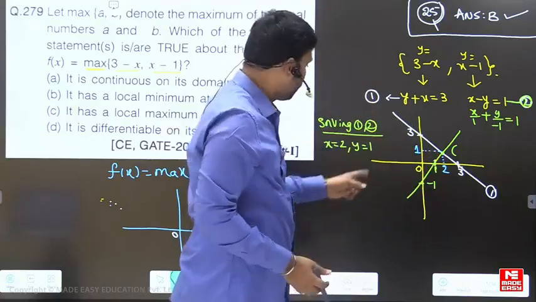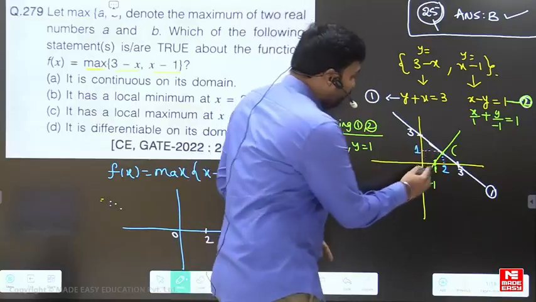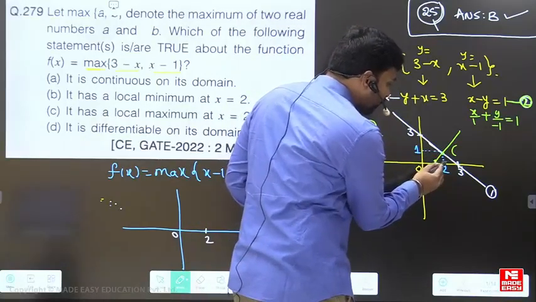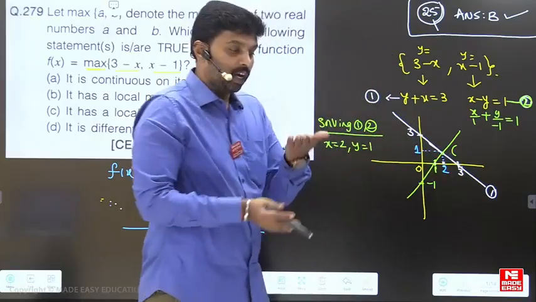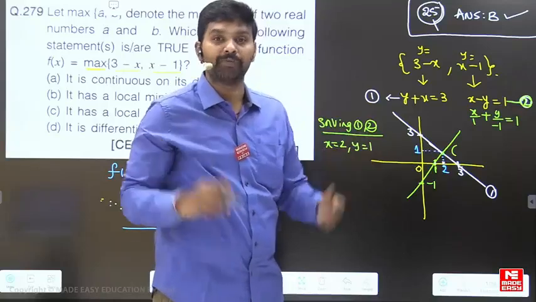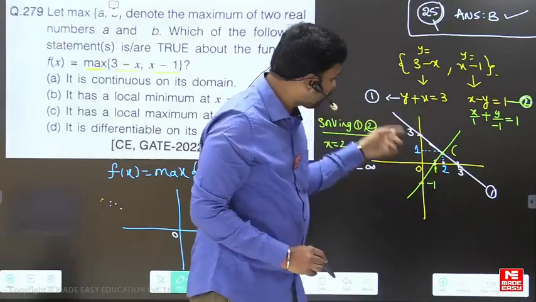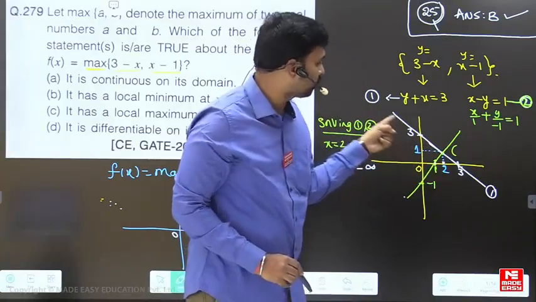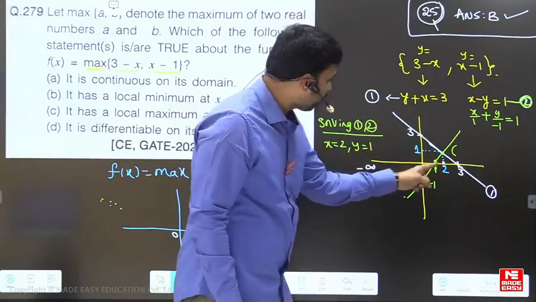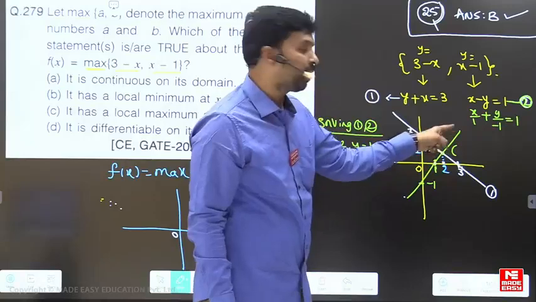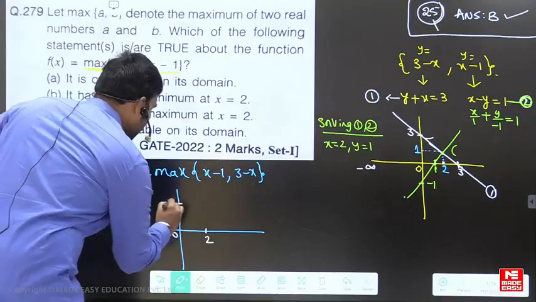Maximum means above. So from minus infinity to 2, the maximum among these two is this curve; these y values are maximum. Next, from 2 to infinity, the curve which is on the upper side is the maximum value, so these values are maximum here. Therefore the graph will be taken as this, as it is 3 here.